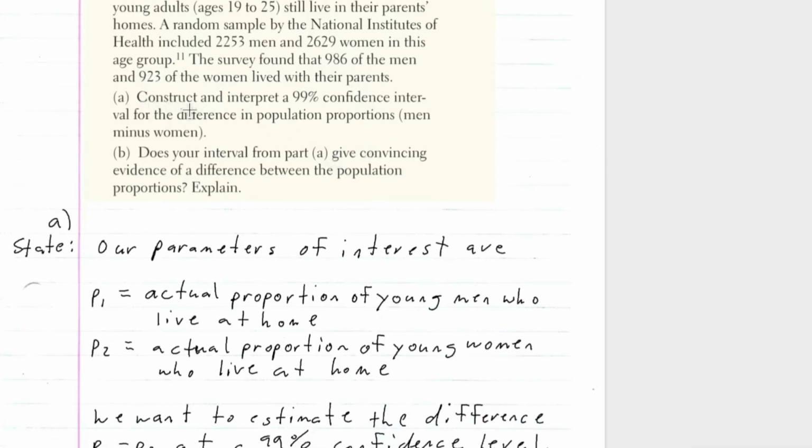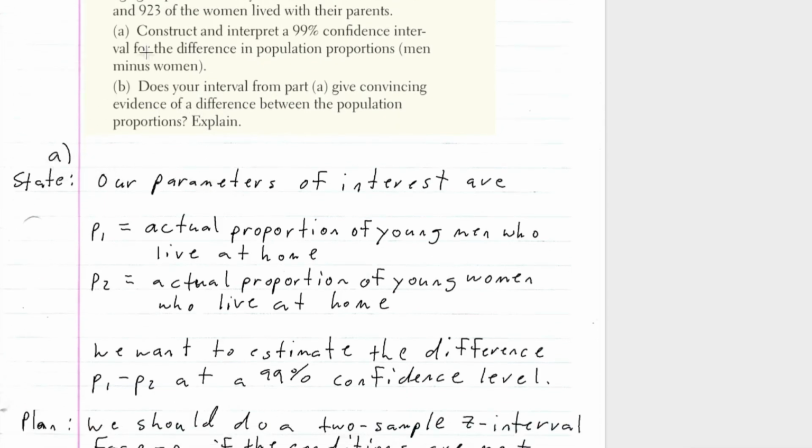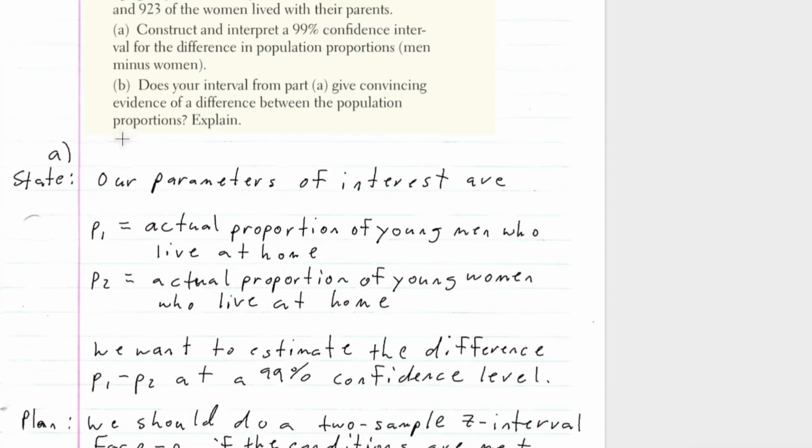So part A is: construct and interpret a 99% confidence interval for the difference in population proportions, men minus women. And part B: does your interval from part A give convincing evidence of a difference between the population proportions? All right, so for part A, we're going to construct that 99% confidence interval.